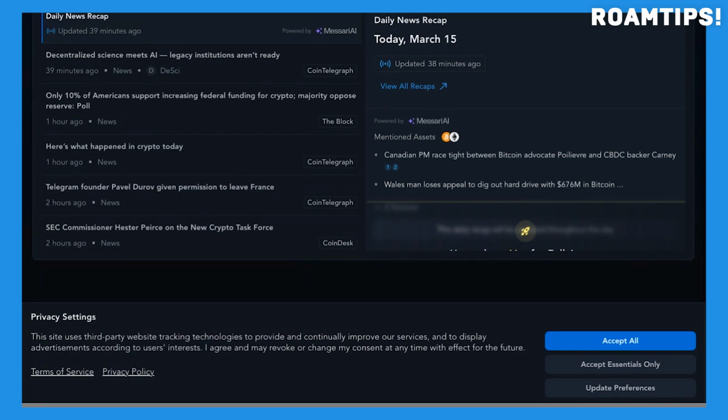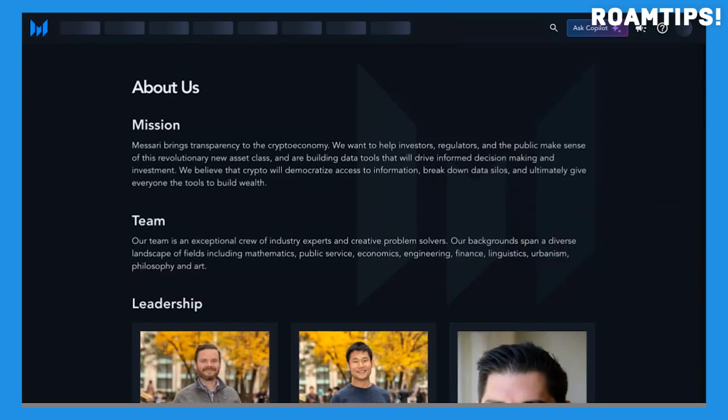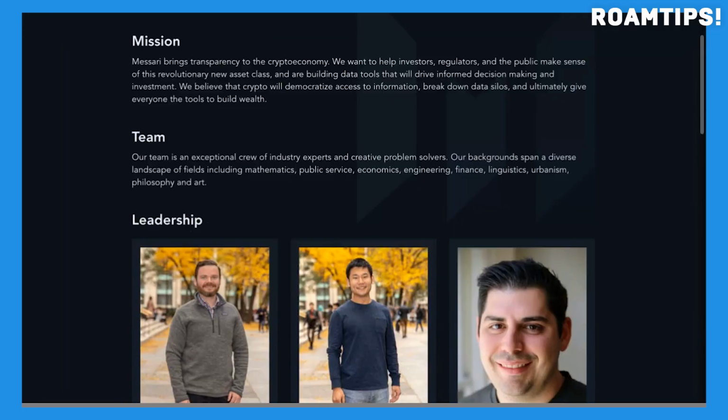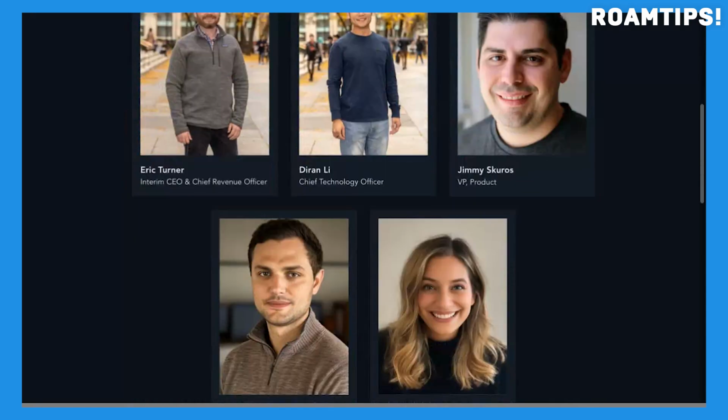Beyond the asset profiles, Messari offers a range of other valuable features. Market data is readily available, providing real-time insights into price movements, trading volume, and market capitalization. The news section keeps users updated on the latest developments in the crypto space, while the research section offers in-depth reports and analyses on emerging trends and market dynamics. Furthermore, Messari's regulatory resources help users stay informed about the evolving legal and regulatory landscape surrounding cryptocurrencies.